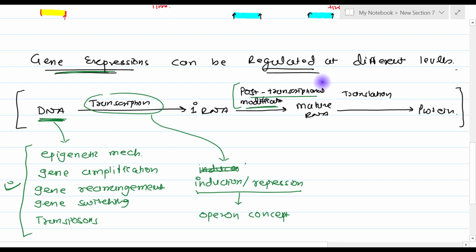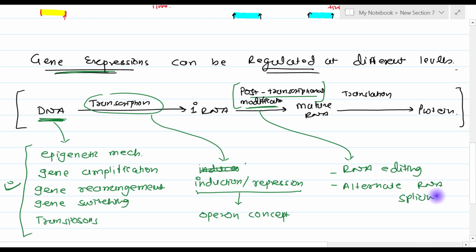At this level also certain gene regulation is maintained, and those mechanisms are RNA editing, then alternate RNA splicing, and third is RNA interference, also known as RNA silencing.